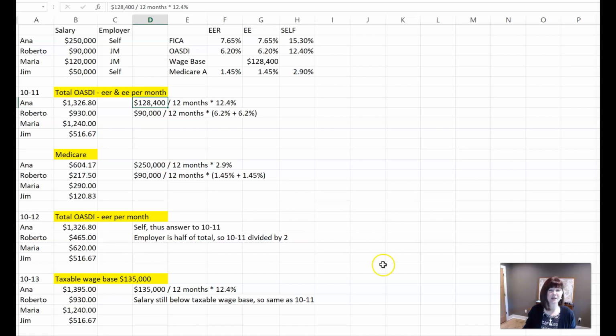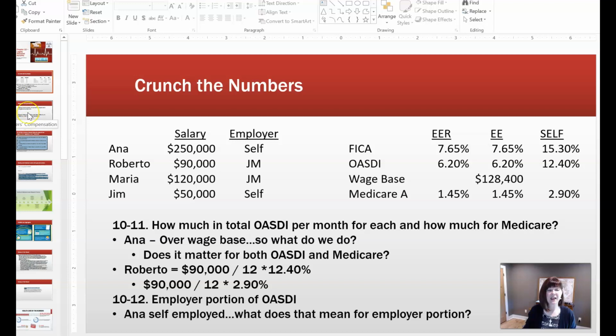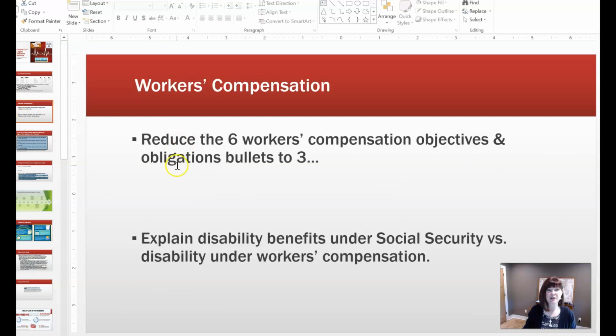What else? I think that's about it. Okay, so now let's go back to our slides and let's talk just for a second about workers' compensation. So workers' compensation is when an employee gets hurt at work. Hurt at work. And it doesn't matter whose fault it is, doesn't matter what happened. Somebody gets hurt at work, any kind of hurt, you need to report that. This is really important, okay?